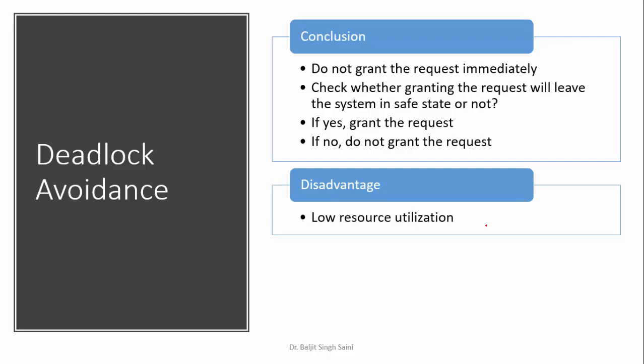Why low resource utilization? We have not concluded that the system will be in a deadlock state. We said that the system will go into an unsafe state. In an unsafe state, deadlock may or may not happen. So there was a possibility that deadlock might not occur, but you did not grant that request. If you did not grant the request, then the resource is not utilized any more, it is not allocated, the resource is free, and it leads to low resource utilization.